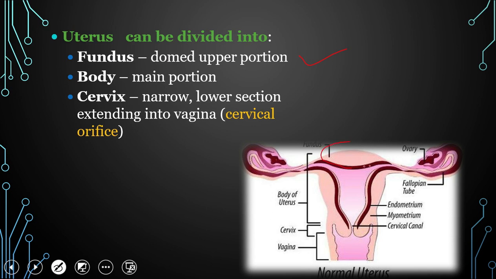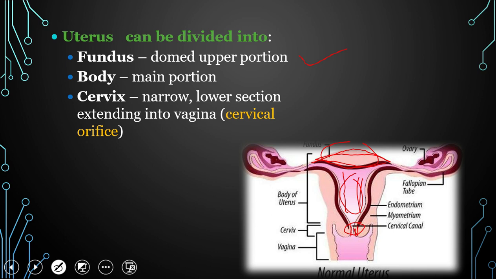So the upper part, this dome-shaped part of the uterus, is called the fundus. The main part is the body of the uterus, where implantation occurs. And the cervix is the mouth of the uterus. It is the narrow lower section extending into the vagina, that is the cervical orifice. So this cervix communicates with the vagina. This is the cervical canal.